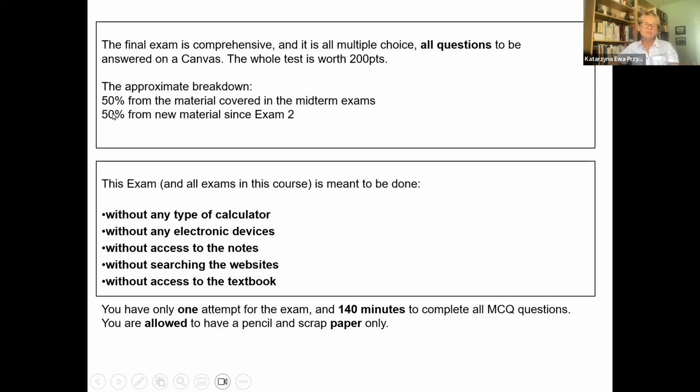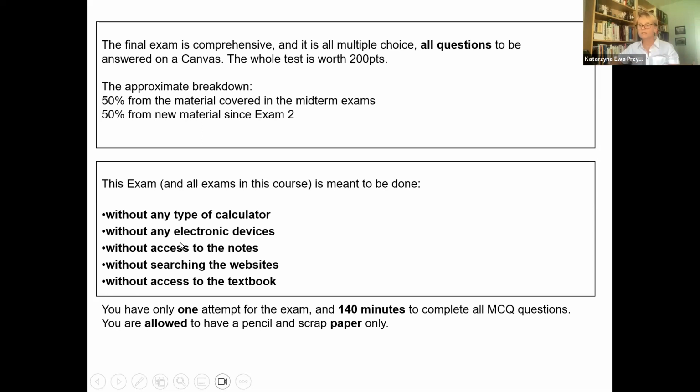The other half of the test will be the new material, meaning chapter 10, sections 10.6, 7 and 8, and then chapter 11, and that's it. This is the approximate breakdown.